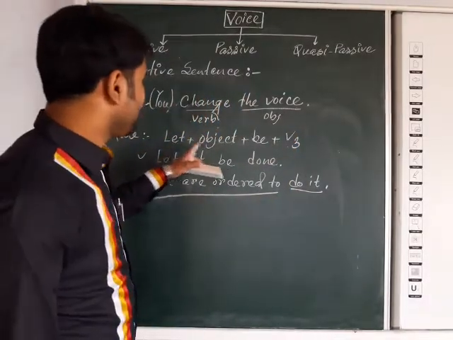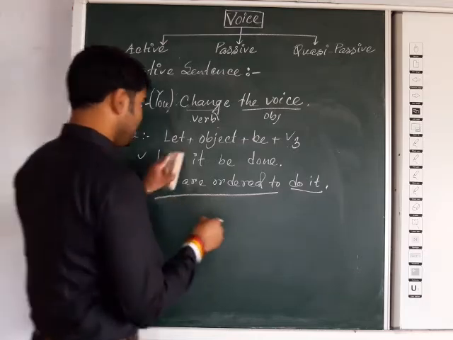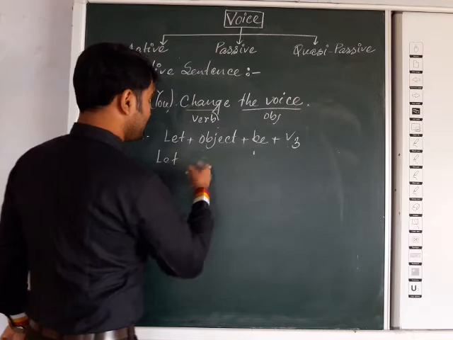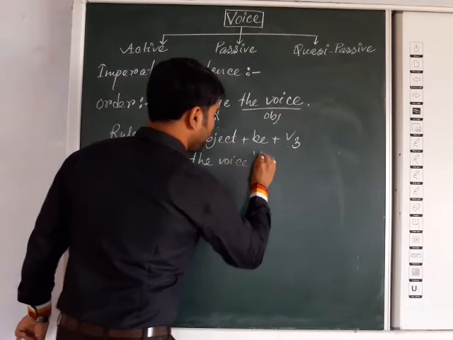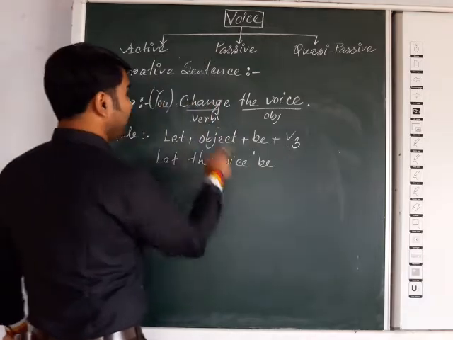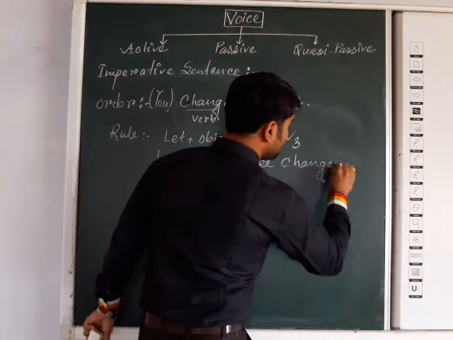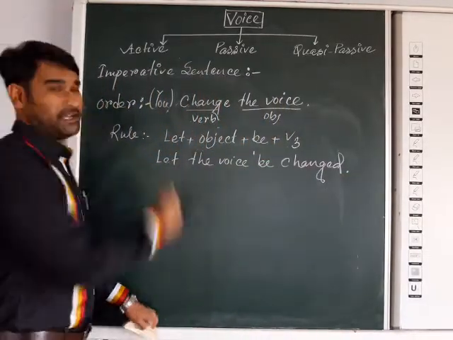Now the form will be let plus object plus be plus V3. So what will be the answer? Let. Then the object will come first. Let the voice. Now be will come. Let the voice be. The V3 form will be what? Changed. Let the voice be changed. That is the answer in case of an order.